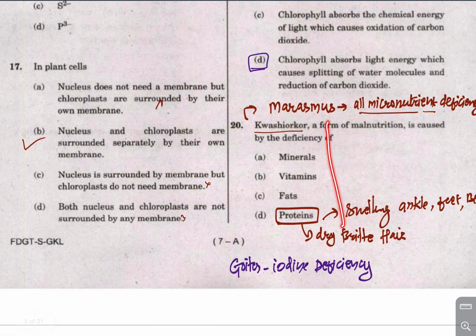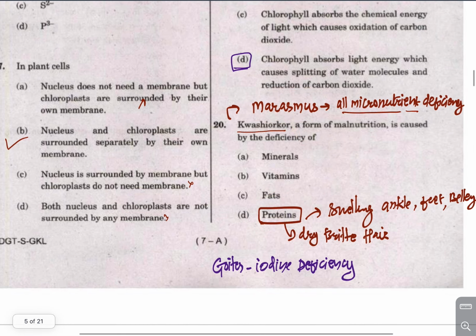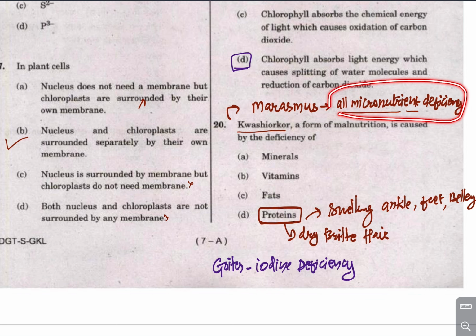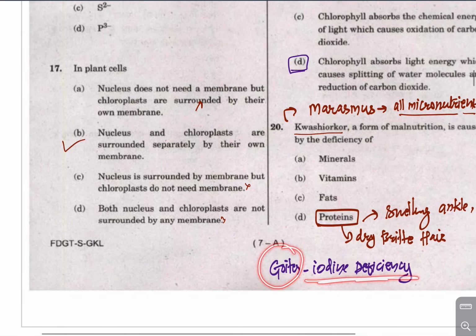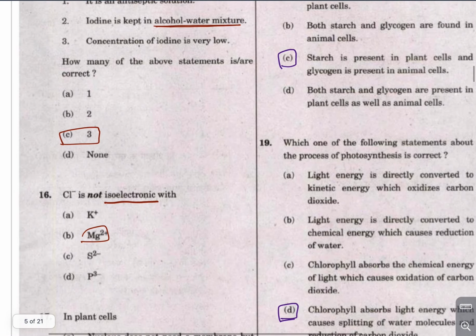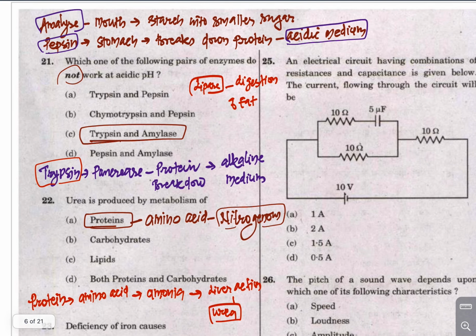Now this is again an important question. Marasmus and kwashiorkor are forms of malnutrition. Kwashiorkor is malnutrition caused by the deficiency of protein, and marasmus is a form of malnutrition caused by deficiency of all micronutrients, and goiter is caused due to iodine deficiency. This is for our information.